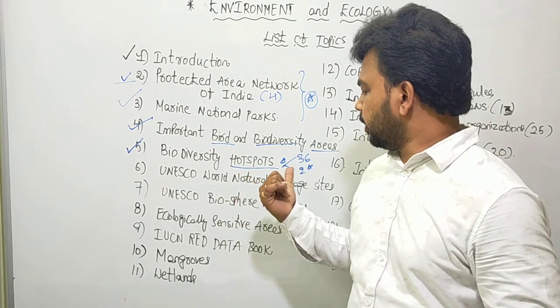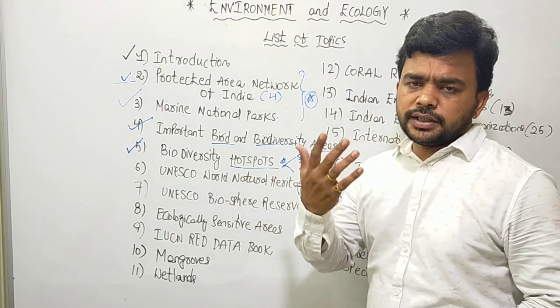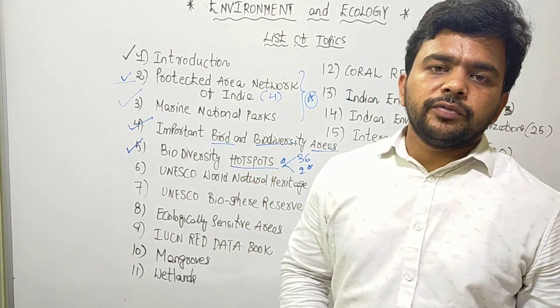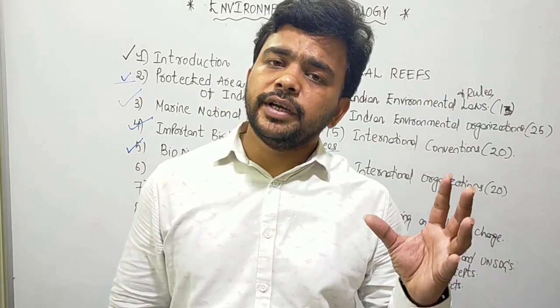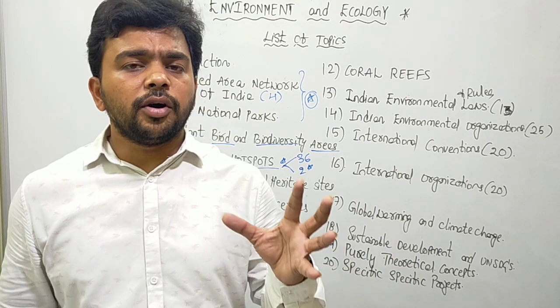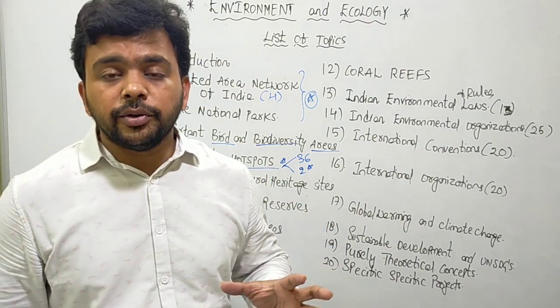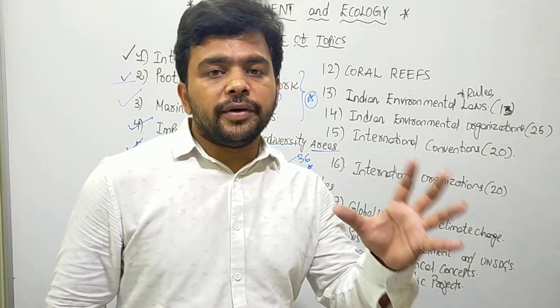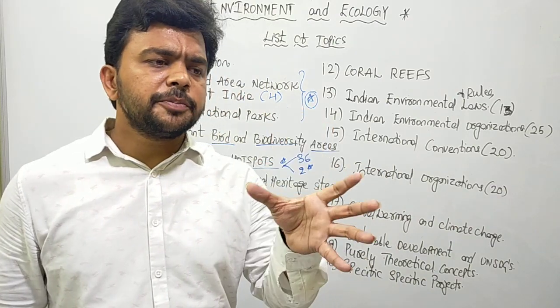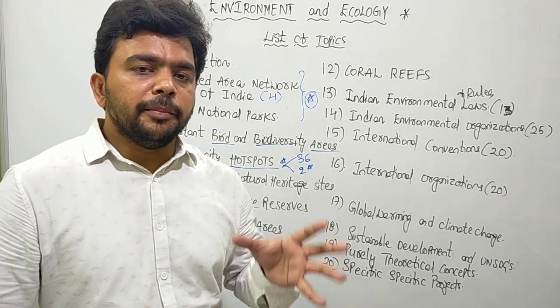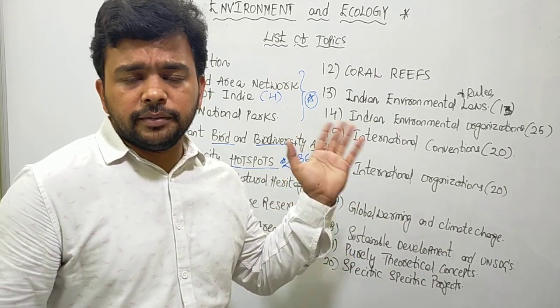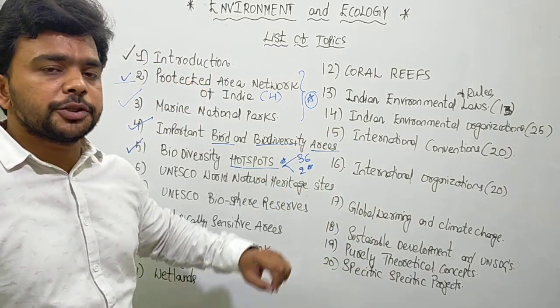Like we have the Western Ghats, a biodiversity hotspot. You know, the Western Ghats is the water tower of peninsular India. The entire Western Ghats is very rich in biodiversity. You have a lot of evergreen forests there, and a unique species of monkeys. For example, the lion-tailed macaque, the monkey species living in this Western Ghats biodiversity hotspot.